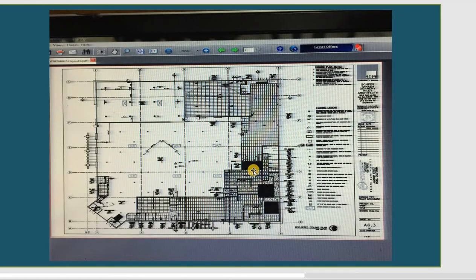This is an example of reflected ceiling for 24 Fitness. Before you saw the floor plan, and this is the ceiling plan. They use very simple, just the hanging line, and after that some of the fixture lines. 24 Fitness.